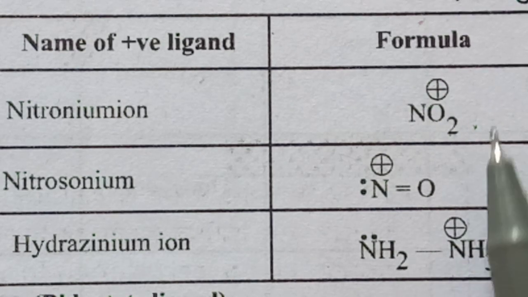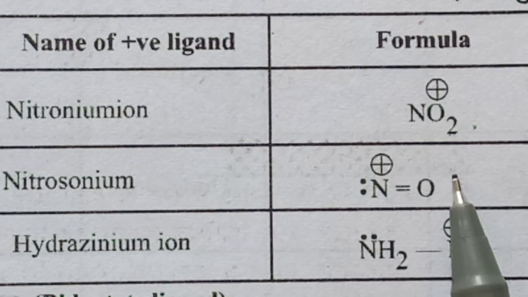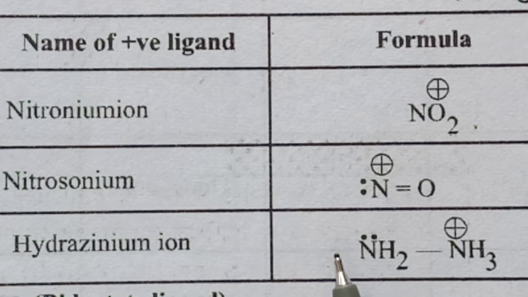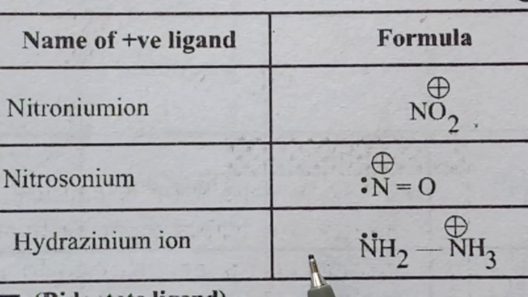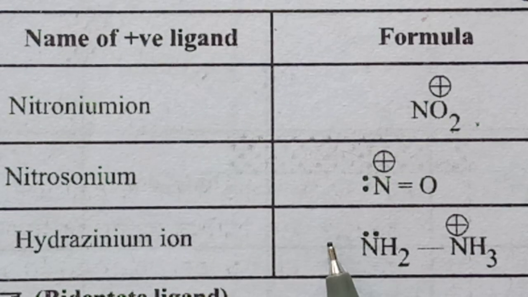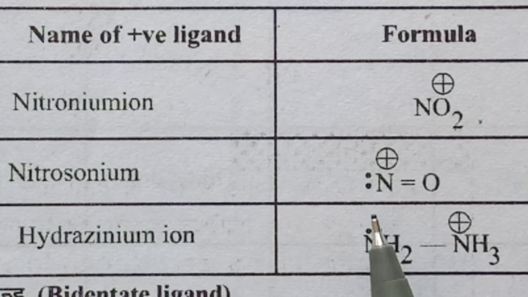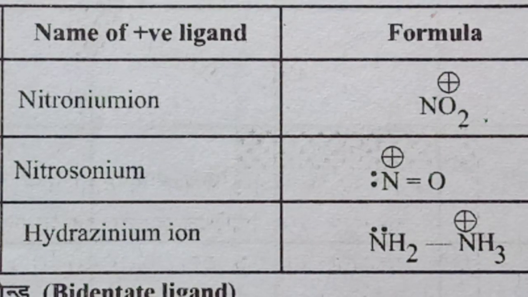All 3 ligands have +1 charge on each, and the donor atom in all the ligands is nitrogen. Only 3 ligands are present here as positive ligands. Most ligands are negative and some are neutral in nature. Clear? All these ligands are monodentate, meaning they can form only one coordinate bond with the central metal atom. Now we will see bidentate ligands.